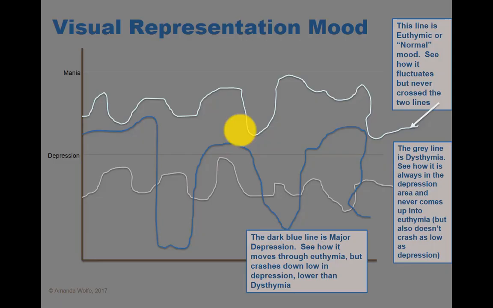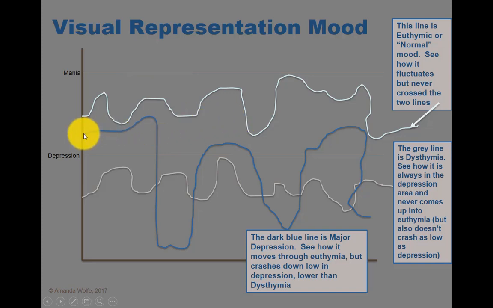All right. So this is a visual representation of mood. What I would pay attention to is this line here, this kind of icy blue line. This is your normal mood. Notice how it fluctuates, but it never gets into mania or all the way down into depression, okay? This is what we would call euthymic, or normal mood.